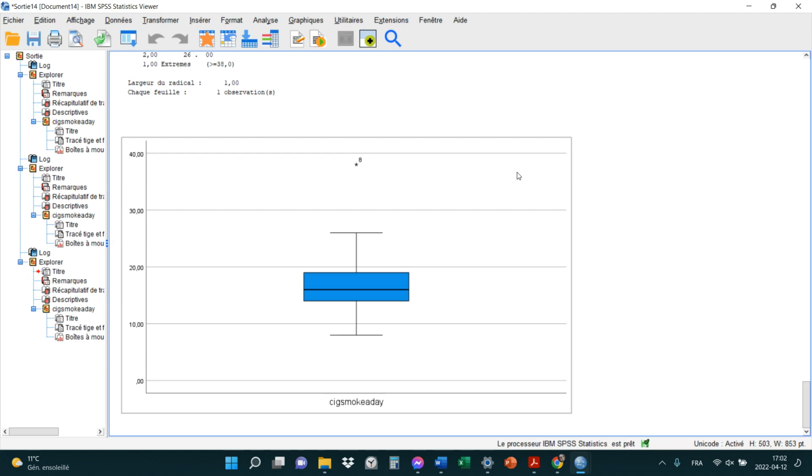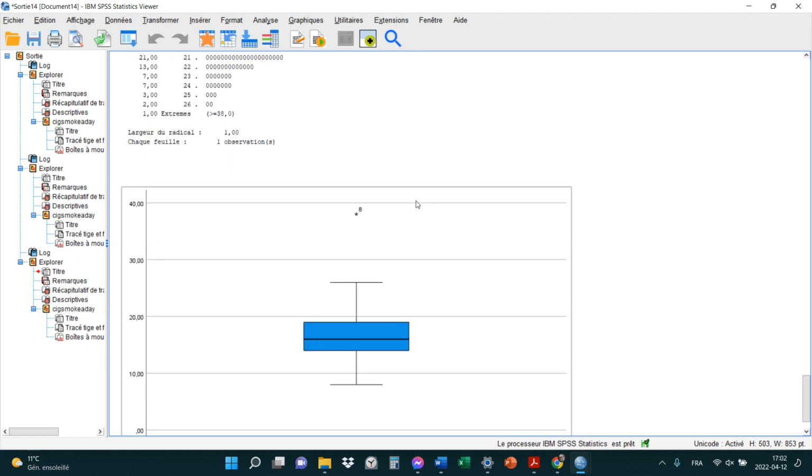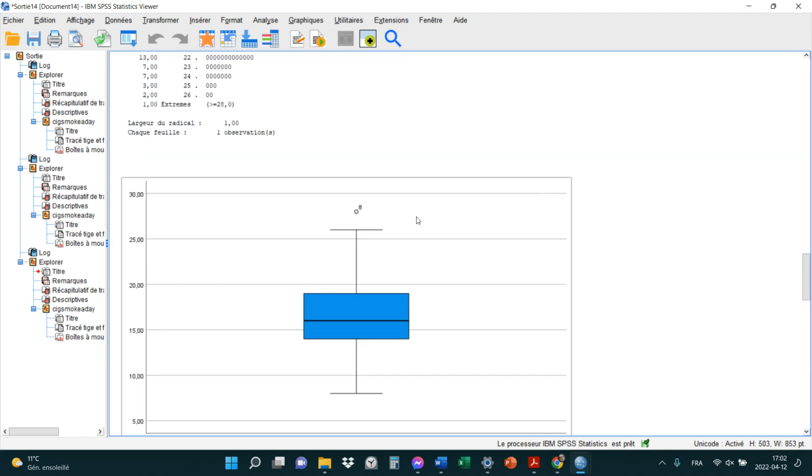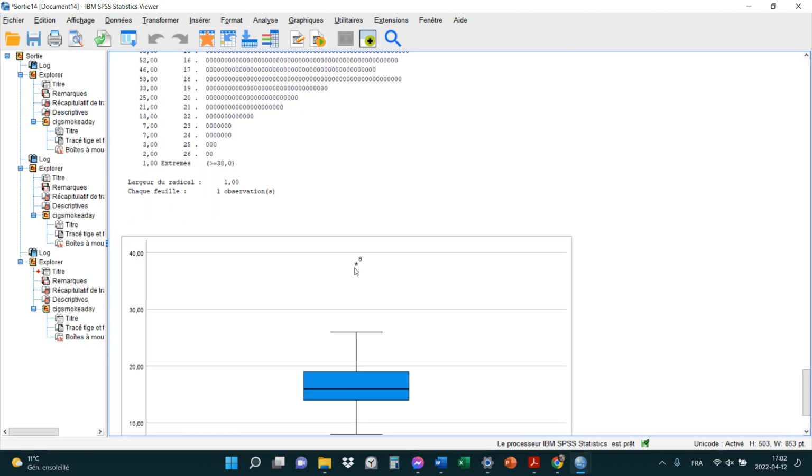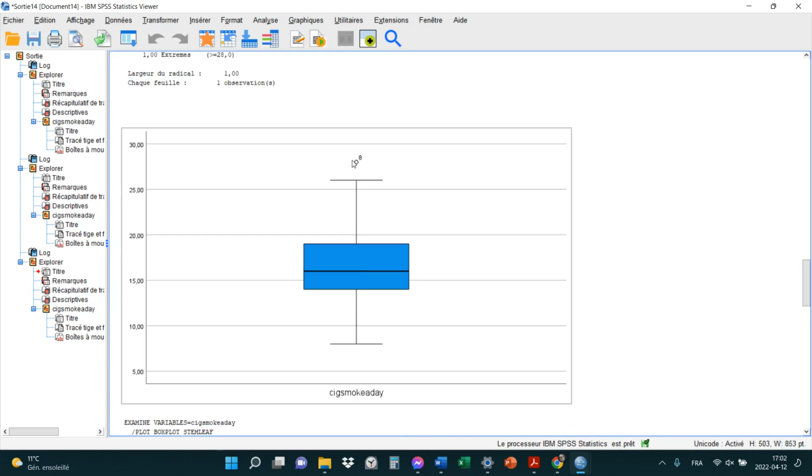demander à SPSS d'identifier des valeurs extrêmes, ils vont uniquement prendre les valeurs pour lesquelles il y a une petite astérisque et pas prendre les valeurs. Ils vont considérer pas ça comme un score extrême parce que c'est un petit rond. Et ils vont considérer ça comme un score extrême parce que c'est une astérisque. Pourquoi? Parce qu'ils trouvent que c'est trop risqué d'utiliser la règle 1.5 parce que ça, bon, c'est extrême, mais c'est-tu vraiment un problème? C'est peut-être pas un problème.